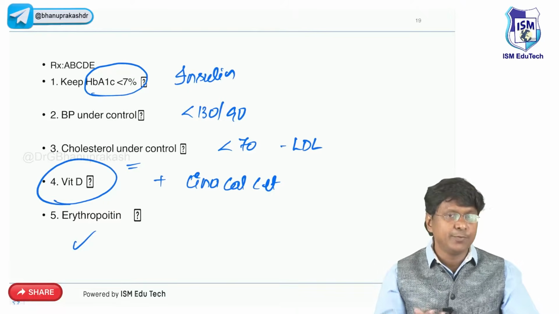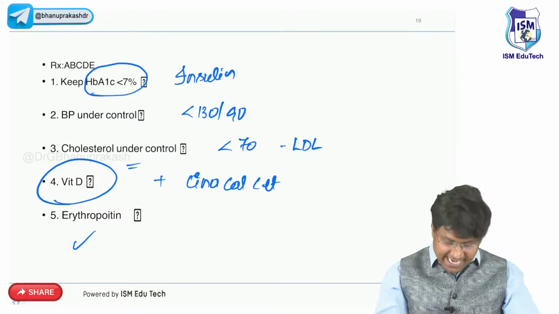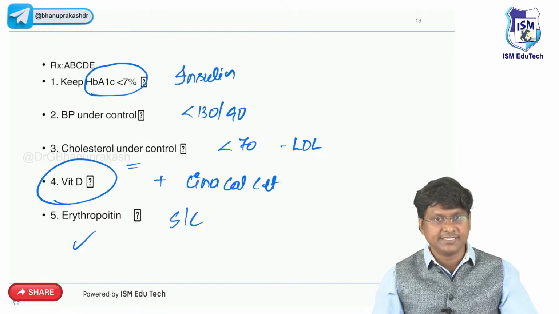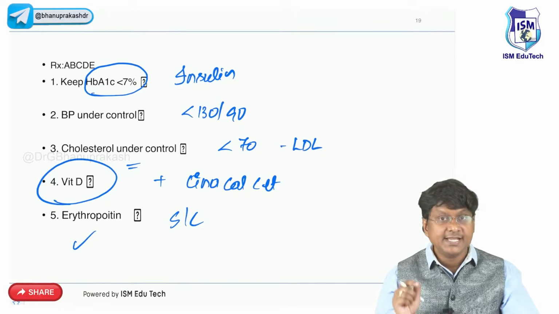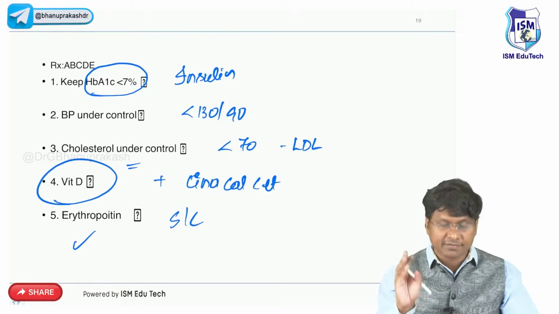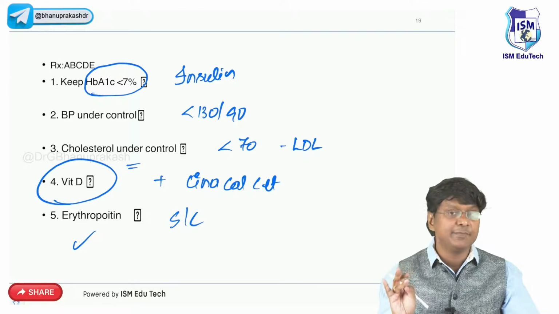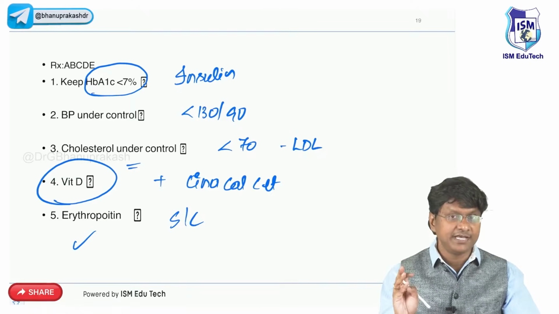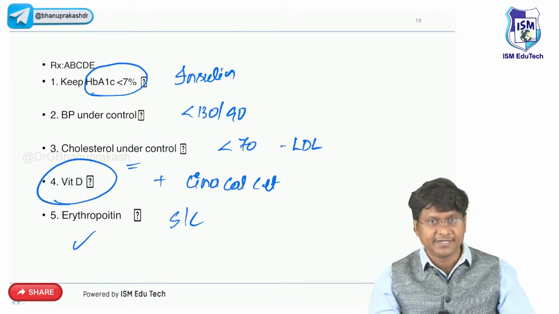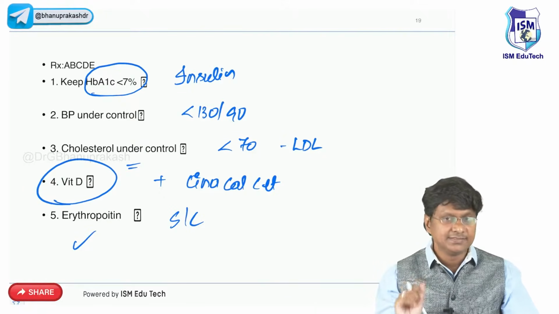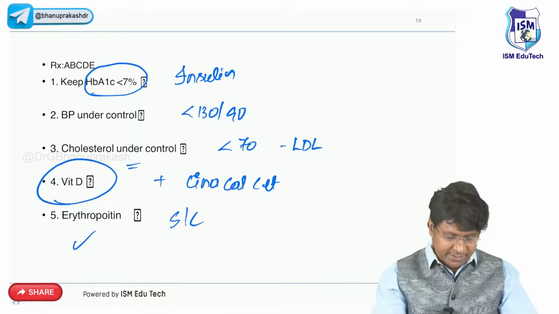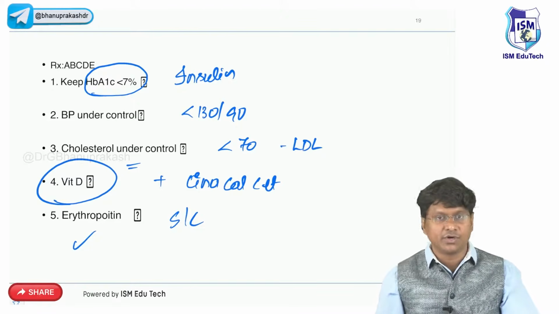Then next is erythropoietin, that is mainly to treat the anemia, and this is given subcutaneously. And what are the forms of erythropoietin? We have epoetin alpha and darbepoetin alpha. So these are the erythropoietin supplements. That is mainly to treat the anemia, that is normocytic normochromic type of anemia. So this is the treatment of chronic renal failure.